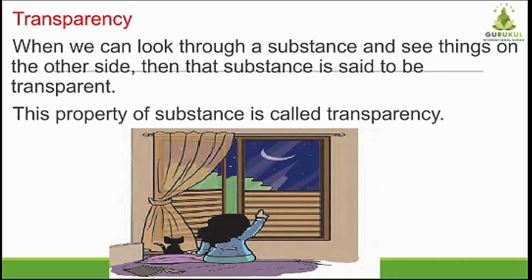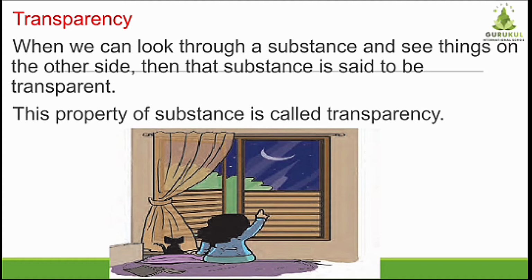The last property of a substance is transparency. Now what is transparency? When we can look through a substance and see things on the other side, then that substance is said to be transparent, and this property of a substance is called transparency. Students, tell me, when you are sitting inside the house, you can look through the windows, right? You can see the things which are outside of your house through the windows, right? Why can you see it?